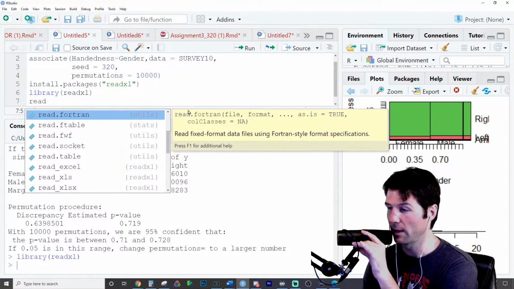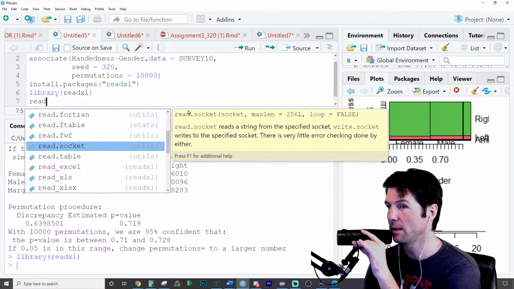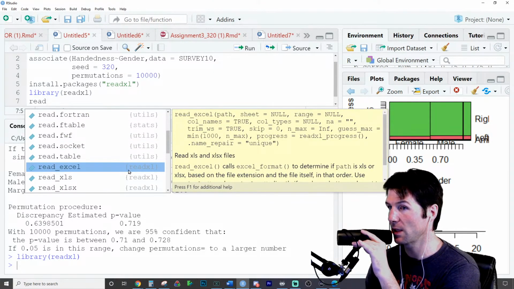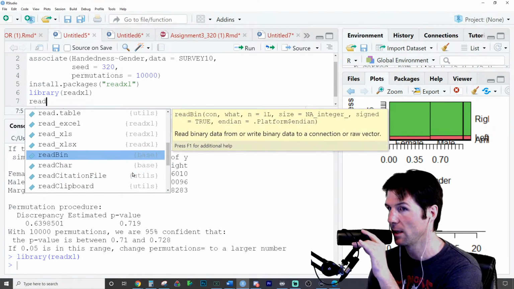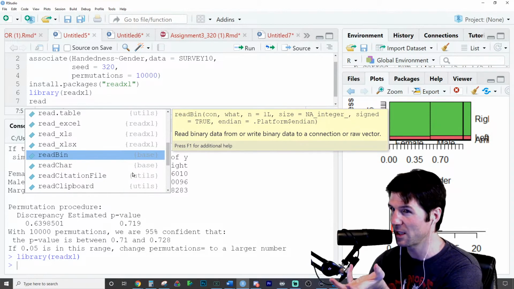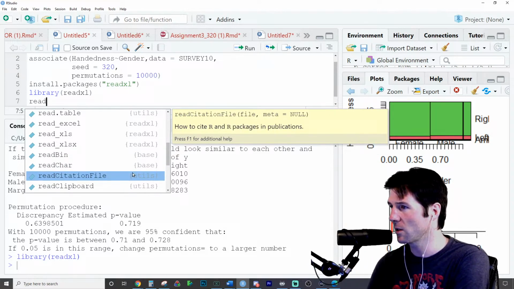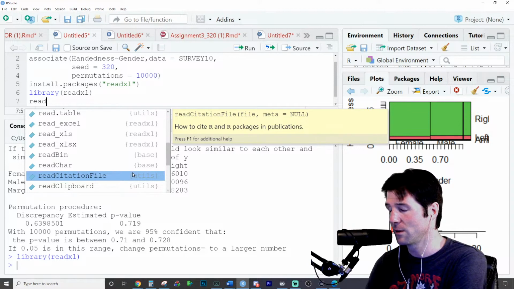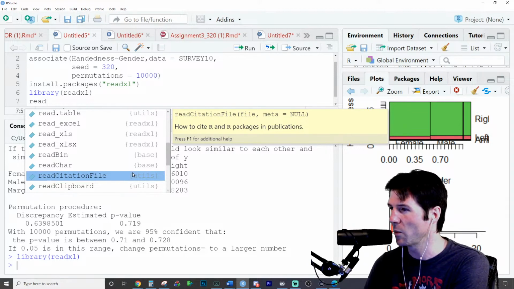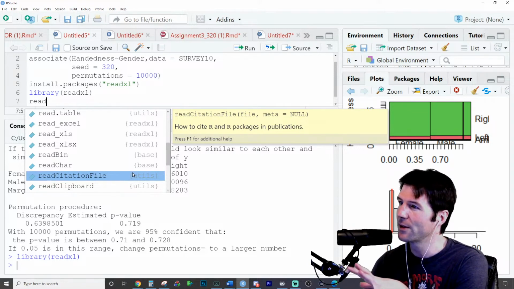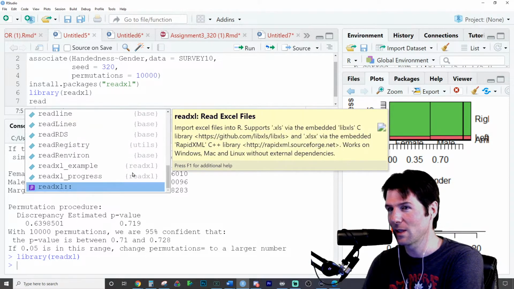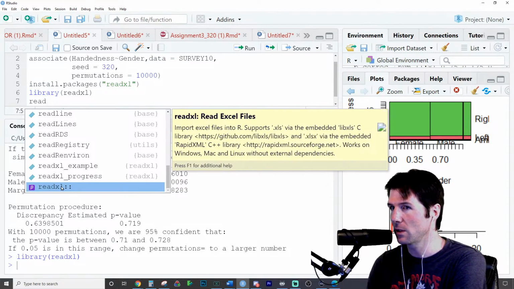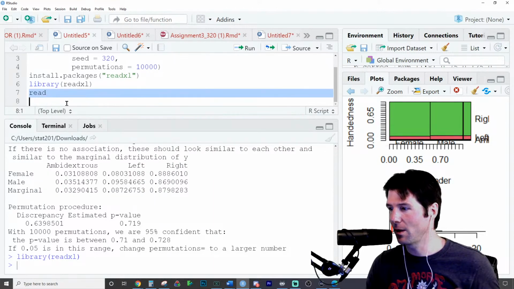If you want to read in your Fortran data, here's how you read in your Fortran data. You notice here it tells you the package extension, what package these are coming from. So just take a look at that if you're wondering where your packages are. It's base R, which means it's like freebie stuff. Everyone will have base R. Utilities, I think, is also base R. I've never installed package utilities, so I think it comes with base R. Yeah, I don't see any other ones. Read Excel is pretty good. And then this is a way of going into a package without loading the package. I rarely use that.